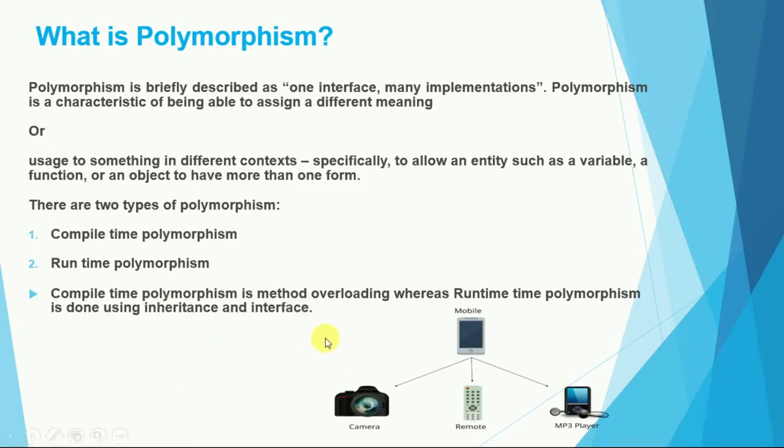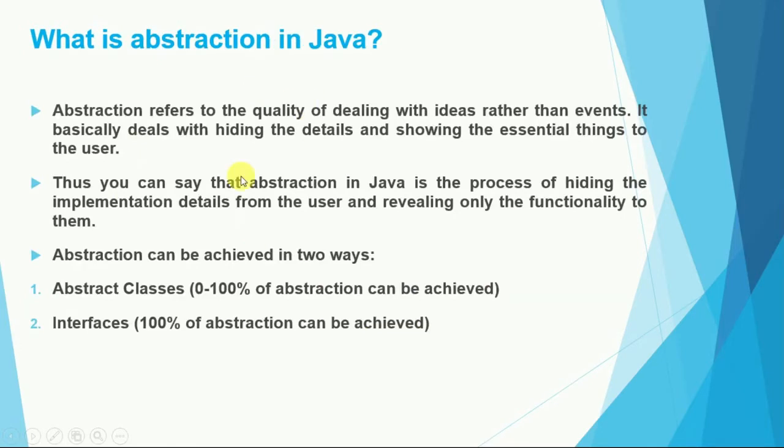so if we talk about a polymorphism example, we can easily see that we have a mobile. Mobile has different features. Mobile has a camera feature, and mobile can also be used as a remote, and mobile also has an mp3 song feature. So if one object or method, or one interface, has many implementation features, we say this is called polymorphism.